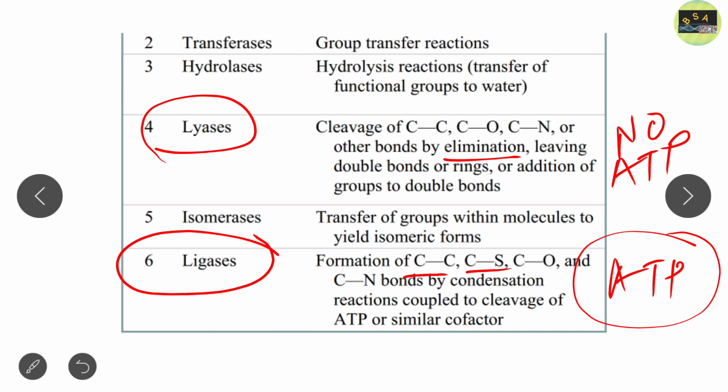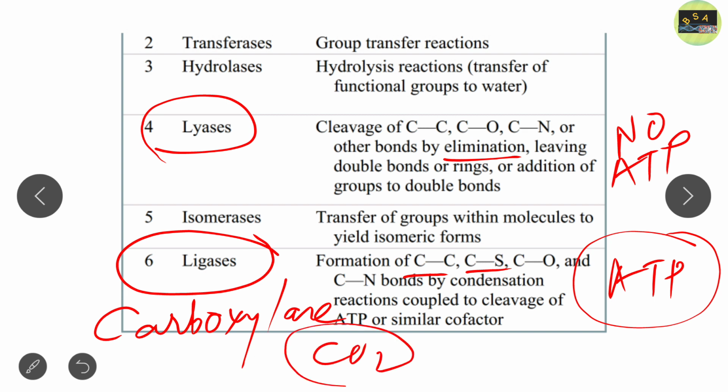An example is carboxylase. Carboxylase means what? In lyases we read decarboxylase, meaning we remove carbon dioxide via elimination reaction. But in ligases we read carboxylase, meaning we use CO2 as a substrate. Clear? So these are the 6 classifications given by the Enzyme Commission, and I hope you get my points in this lecture. I hope this lecture will help you to understand the enzyme classification.